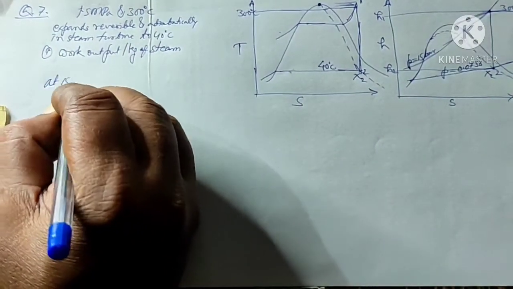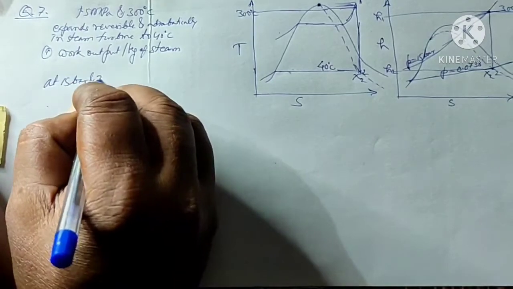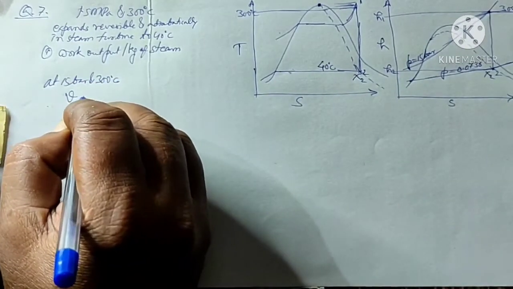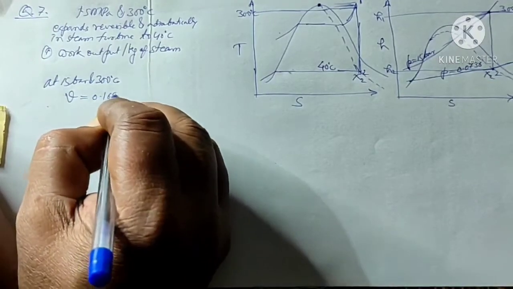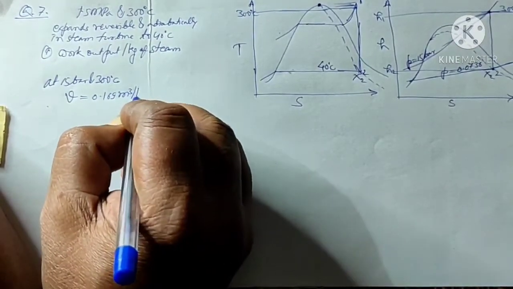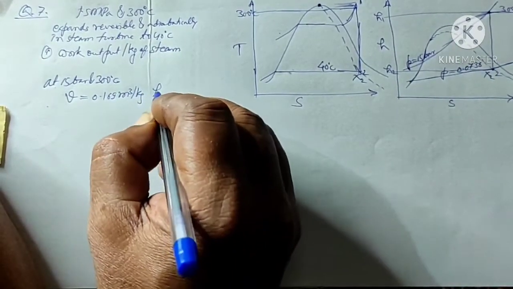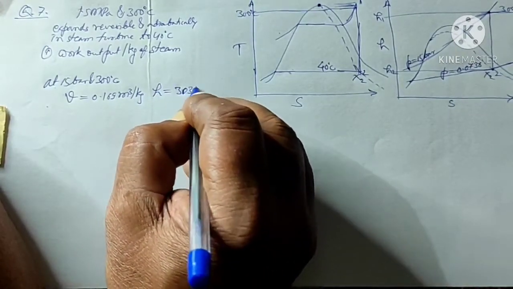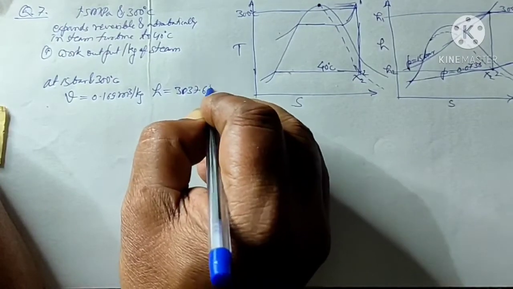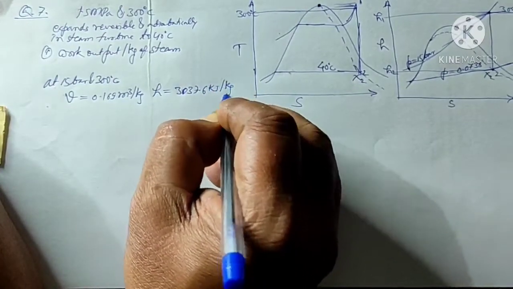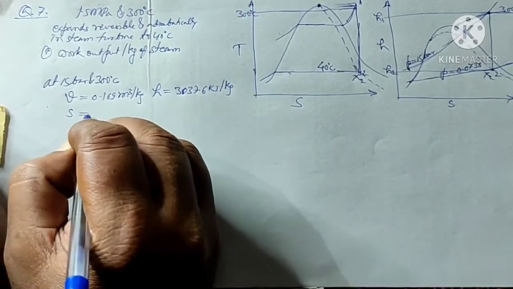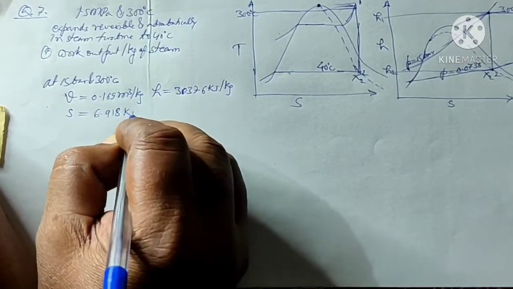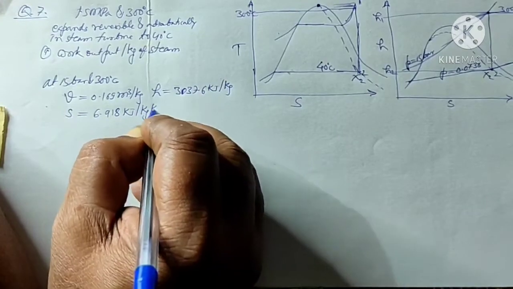So I'll write down these properties. At 15 bar and 300 degree centigrade, specific volume is 0.169 meter cube per kg, specific enthalpy is 3037.6 kilojoules per kg, and specific entropy is 6.918 kilojoules per kg Kelvin.